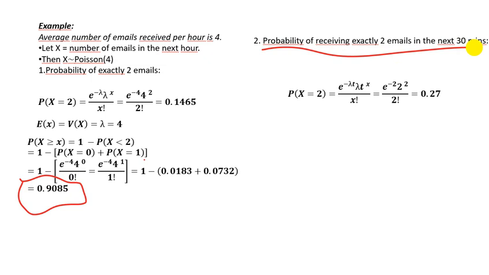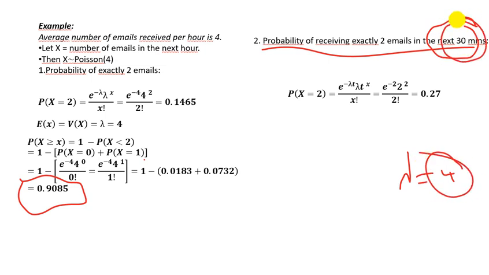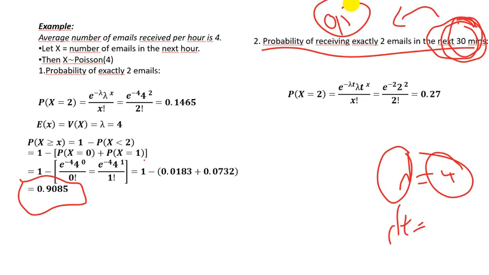Now let's see this. What is the probability of receiving exactly 2 emails, but this time within 30 minutes, not in 1 hour? Our lambda actually is 4, but for 1 hour. So for 30 minutes, our new lambda is we multiply it by t. Time here is the half, so 30 minutes is 0.5 of 1 hour, so we multiply it by 0.5, we get 2.